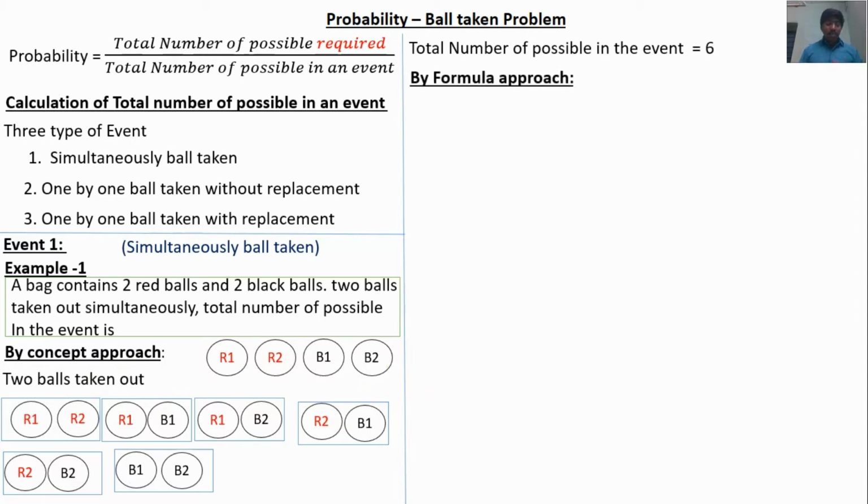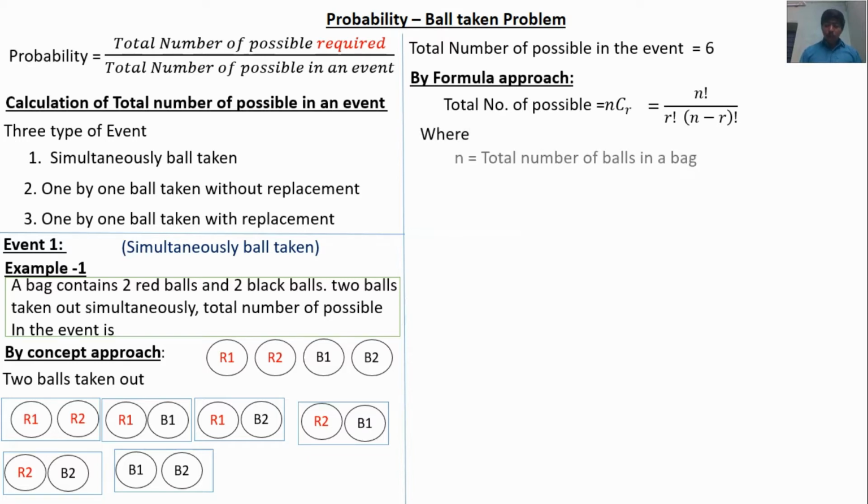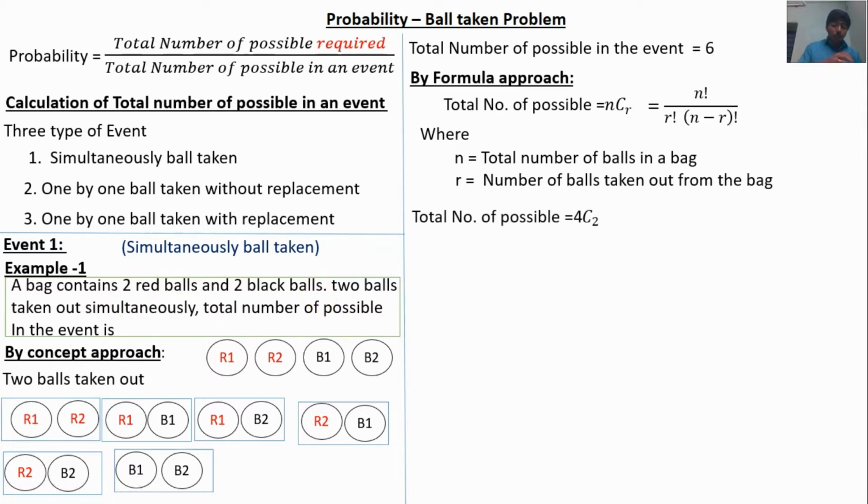In the formula based approach, the formula is nCr. Total number of possibles is equal to nCr. nCr is defined as n factorial divided by r factorial into n minus r factorial, where n is the total number of balls in the bag, and r is the number of balls taken out from the bag. In example 1, there are totally 4 balls, 2 red balls and 2 black balls, so n is equal to 4. Two balls are taken out, so r is equal to 2.